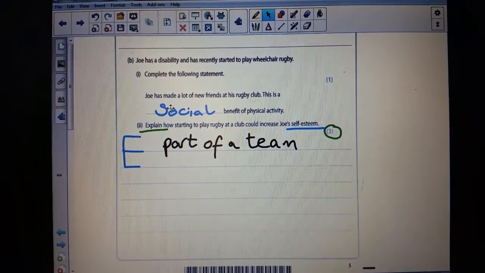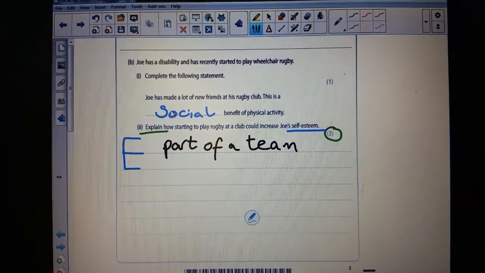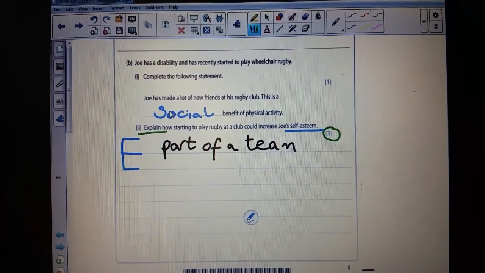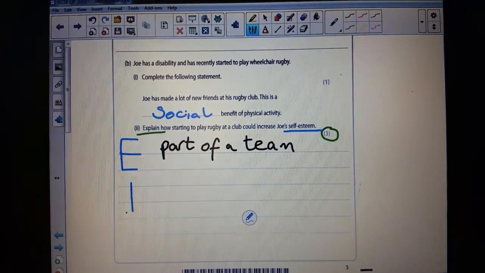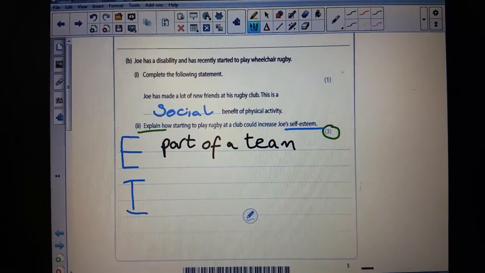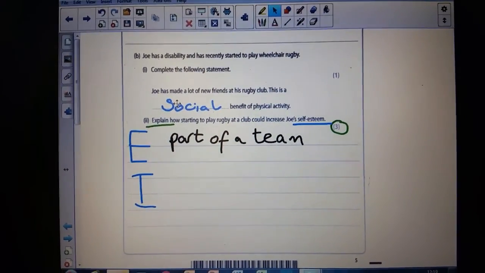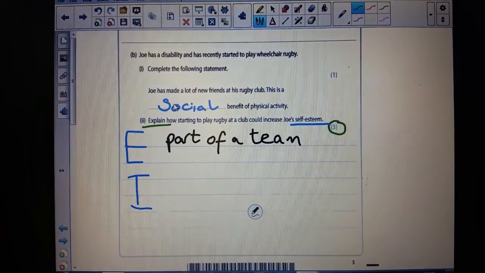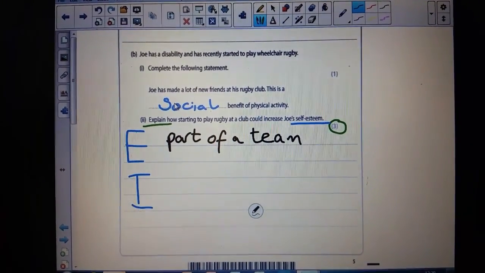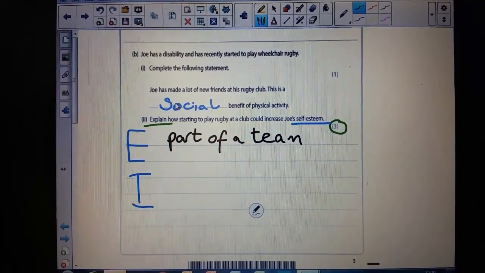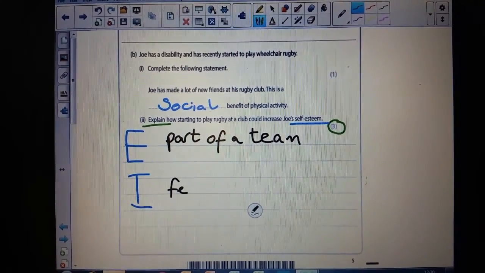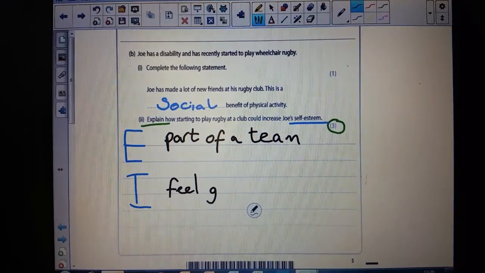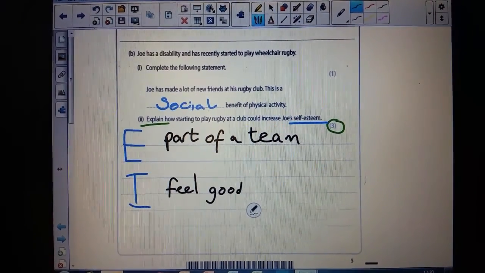Should be sort of understanding what's coming next. So the next thing I'm thinking about doing is putting an impact. And again, if you're answering this question, you can be doing this in your margin just to refresh your memory. Really good to see. So the impact of being part of a team is that you feel good about yourself. And again, that's related to self-esteem. We know that that's got that feel-good factor. You might be sort of thinking about terms like serotonin when you hear that one.